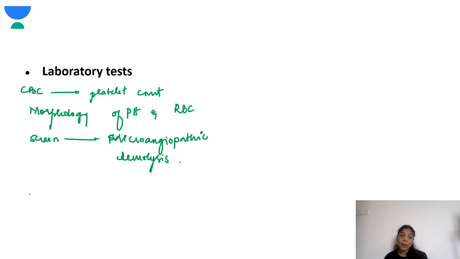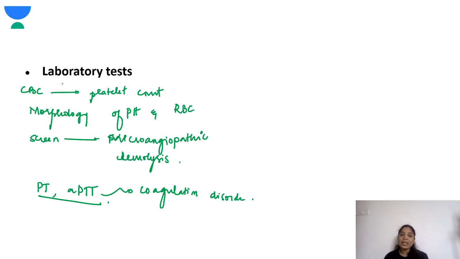Okay, next, very important, PT and APTT. This will give you a clue about the coagulation disorders. Platelet count is for platelet disorders, but to tell about the coagulation disorders, PT and APTT are very important.